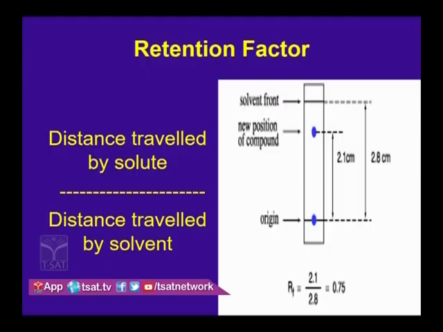So let us now see this image where I have shown a chromatogram, and there are some measurements on it. We have calculated the distance travelled by the solute and the distance travelled by the solvent in the form of solvent front and the midpoint of the spot that has been developed. And ultimately the retention factor is now calculated. The RF value is calculated as 2.1 centimeters divided by 2.8, because the distance travelled by solute was measured by a ruler to be 2.1 centimeters, and it is being divided by the distance travelled by the solvent, which is measured to be 2.8 centimeters. And ultimately the RF value now is 0.75.